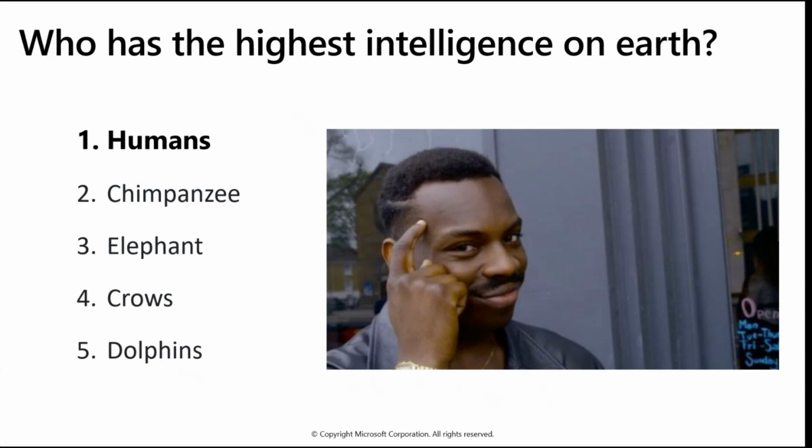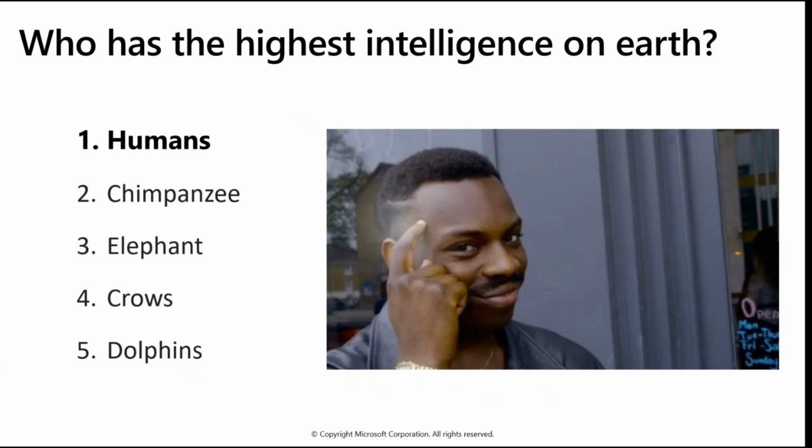Now let's talk about humans first. As you know, humans have the highest intelligence on the earth. So you can imagine they have a lot of responsibilities. Everyone has to rely on humans only to get things done. Every small thing to the big things, some basic things to the complex things, everyone has to rely on humans, to do the calculations, to do the complex activities and everything, right?